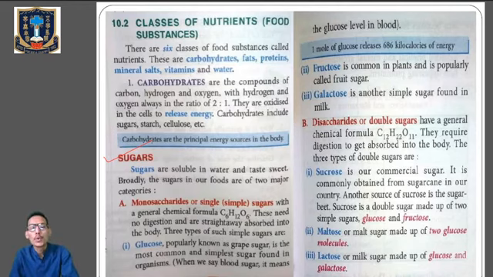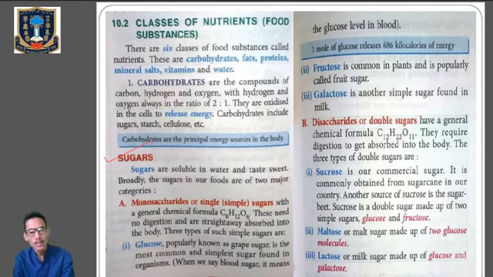Let's go with monosaccharides, also called the simple sugar or the single sugar. It has the general formula C6H12O6. Now what is the name? C6H12O6 means simply glucose, right? So monosaccharides include simple sugar with the general formula C6H12O6. And this needs no digestion and is straight away absorbed into the body. The 3 types of simple sugar or monosaccharides are glucose, fructose, and galactose.